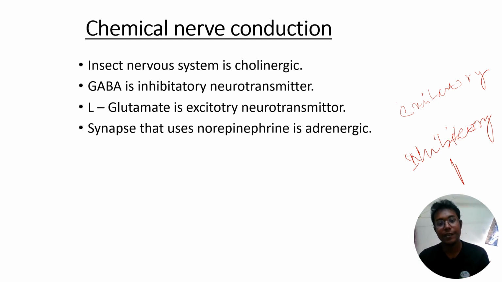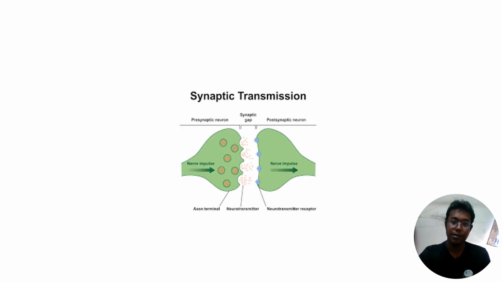Then some synapses generally use norepinephrine or epinephrine as the neurotransmitter, and that type of synapse is called adrenergic. If acetylcholine is there in the synapse for transmission of the nerve impulse, that is called cholinergic. Instead of acetylcholine, if adrenaline or epinephrine is present, that is called an adrenergic type of neuron. So do you understand this diagram?